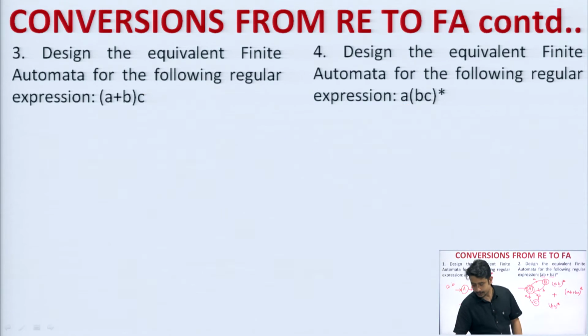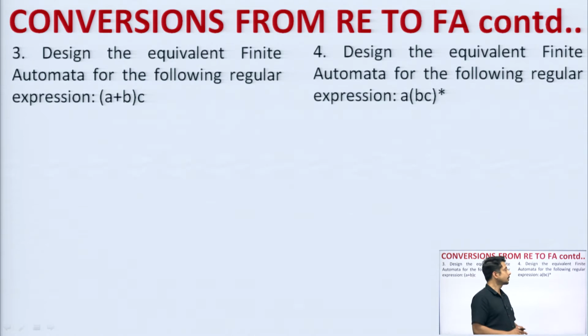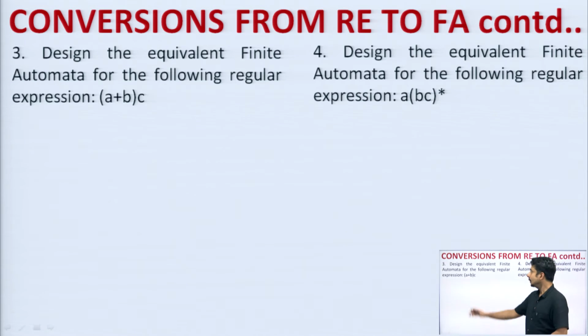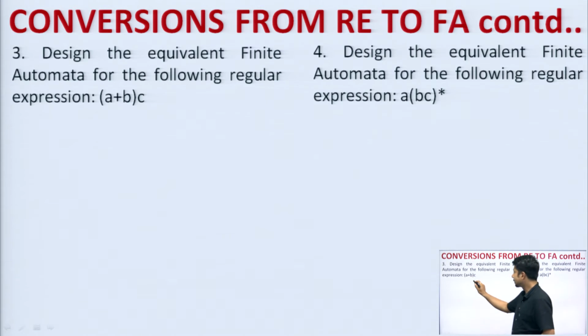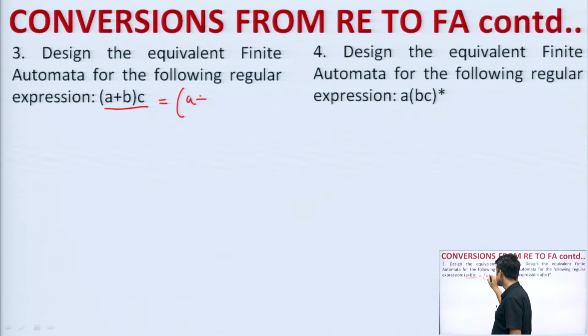Now, come to the next example, question number 3. Question number 3 says that design a finite automata for the regular expression (A plus B) dot C. But this means what? We are having A plus B dot C. It is a very simple one.